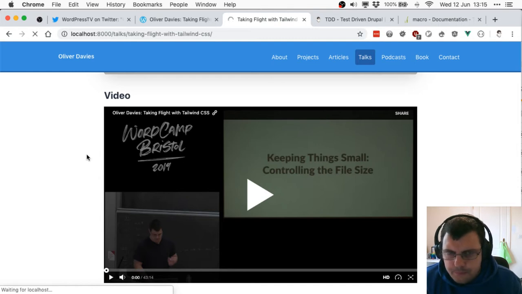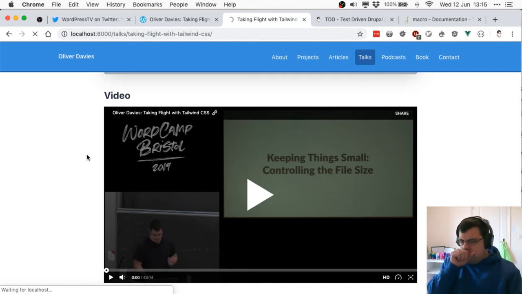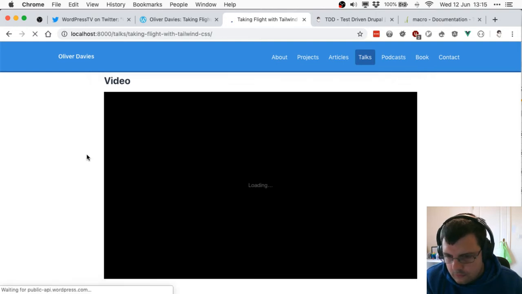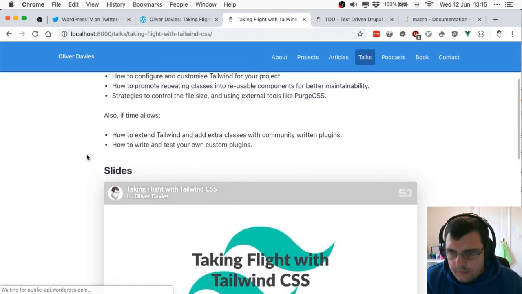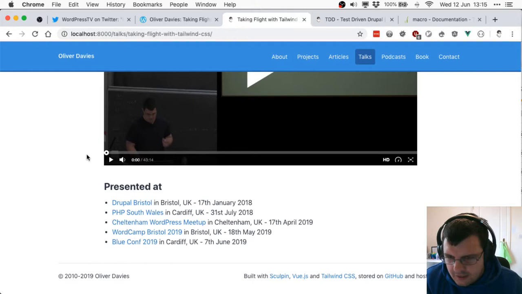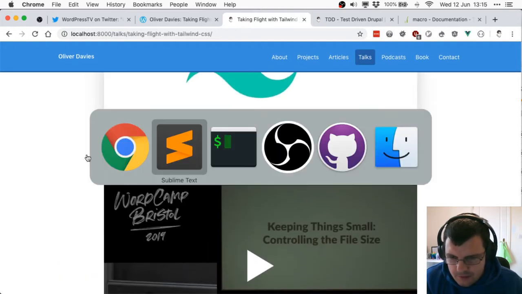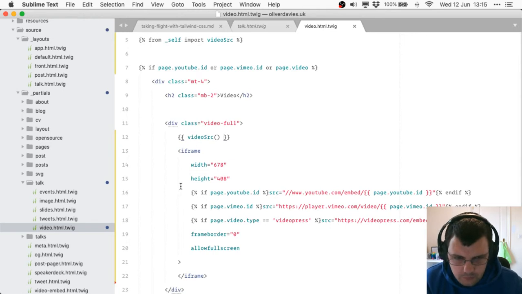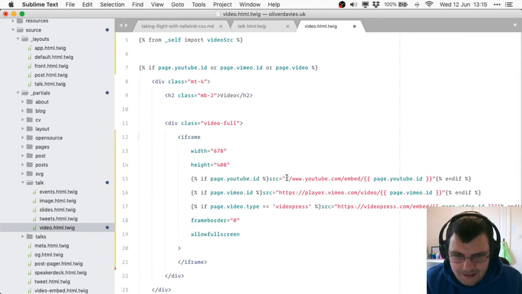Come on, Sculpin. We don't see it there. I'm never sure whether macros output things in the way I think they're going to. Let's just assume that's going to be right for now and move on.